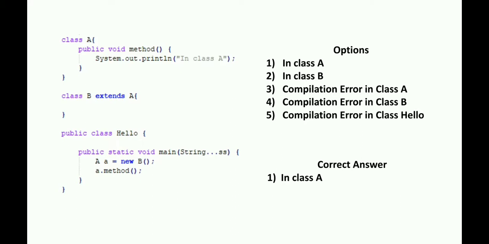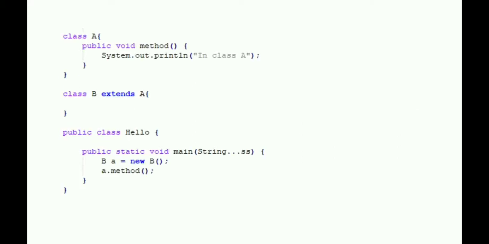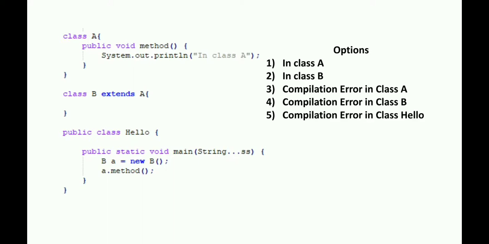That's why we are saying in class A. The next one is the same as the previous question, but in this case we are using the reference variable of class B. You can think of the answer. Yes, in this case also the answer will be in class A. It is the same as before, the method is getting inherited in class B.